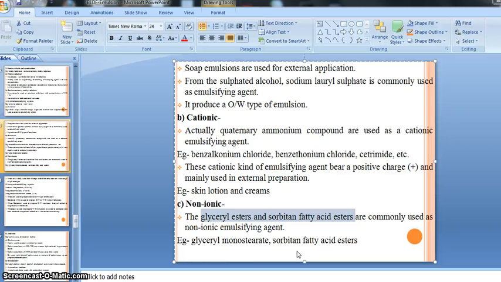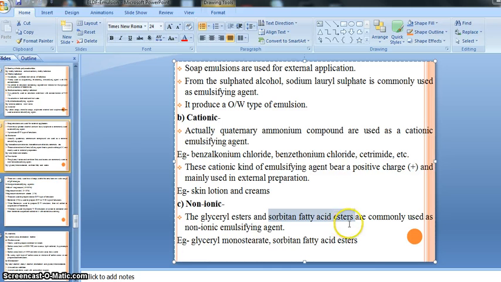For example, there is some example here: glyceryl monostearate. Glyceryl monostearate, this is an example of a glyceryl ester kind of non-ionic agent, right? You should remember this name, it is very important. Then there are the examples of the sorbitan fatty acid esters.